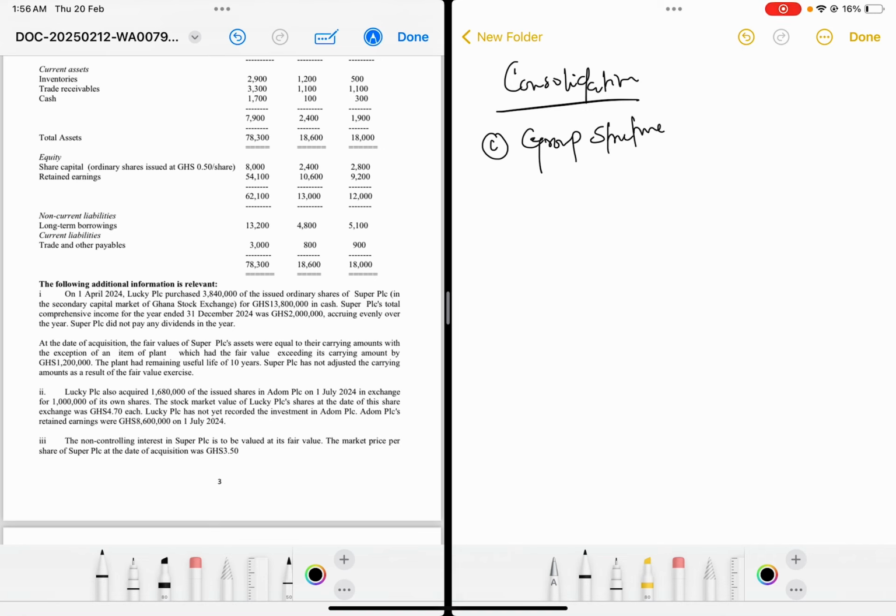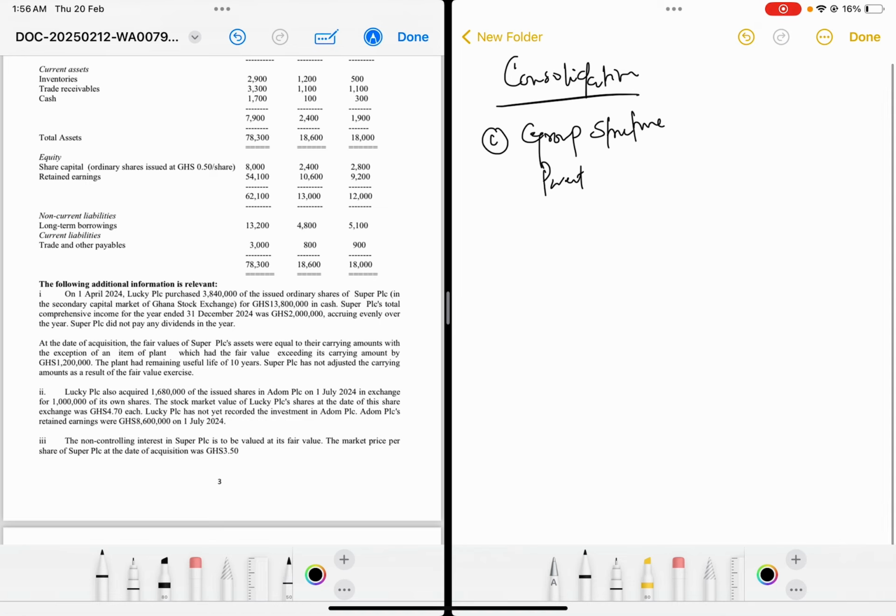This group structure can be the relationship between a parent and a subsidiary, or a parent, or an investor, and an associate.